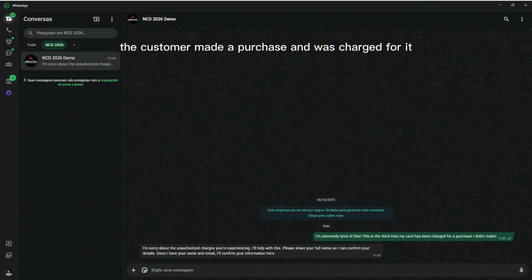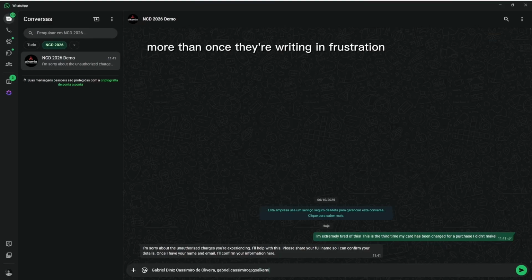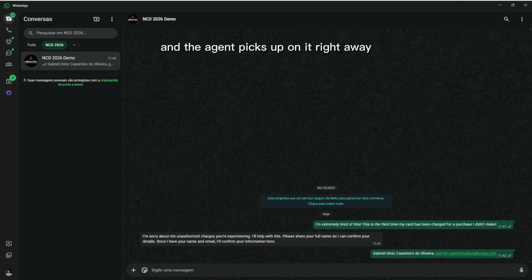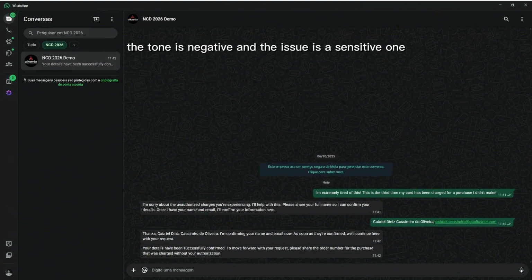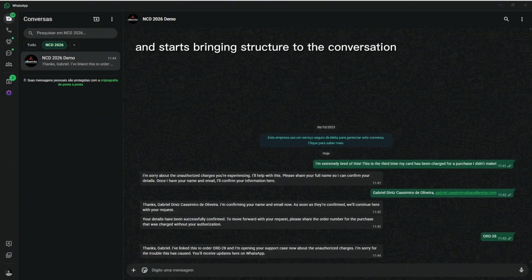In this case, the customer made a purchase and was charged for it more than once. They're writing in frustration, and the agent picks up on it right away. The tone is negative, and the issue is a sensitive one. Instead of replying with a generic message, it acknowledges the frustration, validates what's happening, and starts bringing structure to the